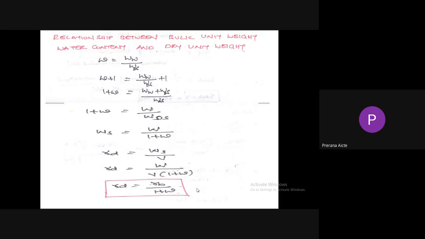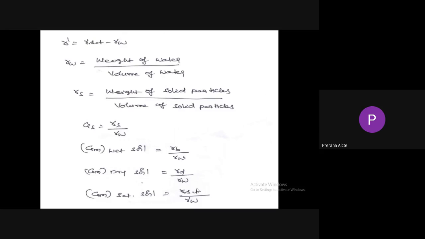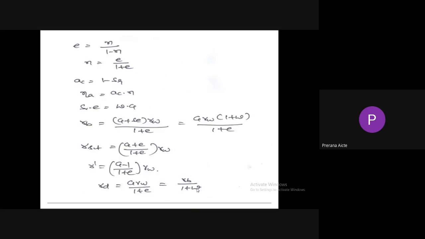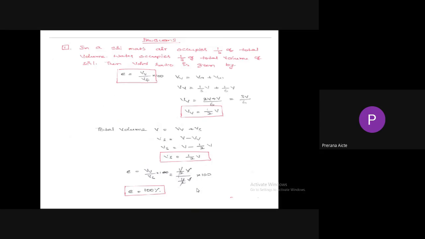So relationship between bulk unit weight, water content and dry unit weight. Gamma d, another equation, is gamma b by 1 plus w. Earlier equation is G gamma w by 1 plus e. So for dry unit weight we have two equations, and for bulk unit weight also we have two equations. These are the formulas which are essential to solve the problems in soil mechanics. Void ratio, porosity, degree of saturation, everything you need to learn to solve the problems. So these are some definitions. Next, interrelationships. If you come to the problems, there is a great problem.